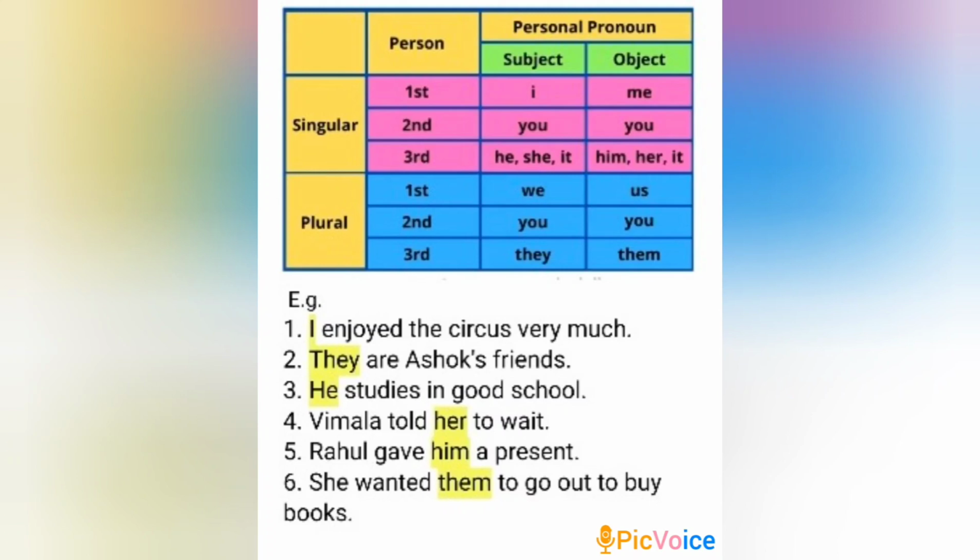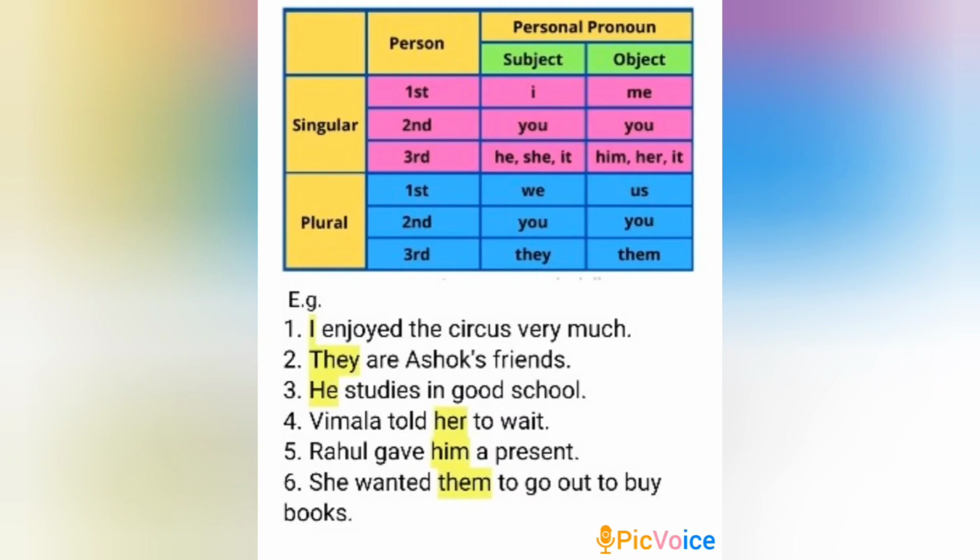See the examples here. I enjoyed the circus very much. They are Ashok's friends. He studies in good school. Vimala told her to wait. Rahul gave him a present. She wanted them to go out to buy books.